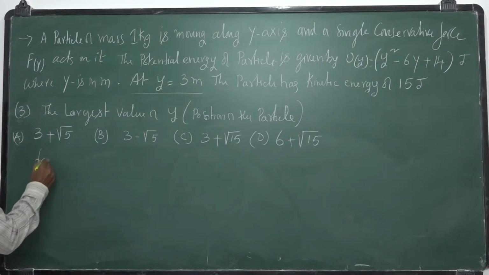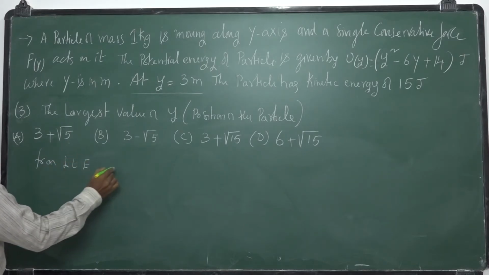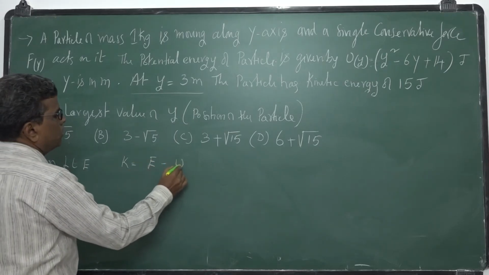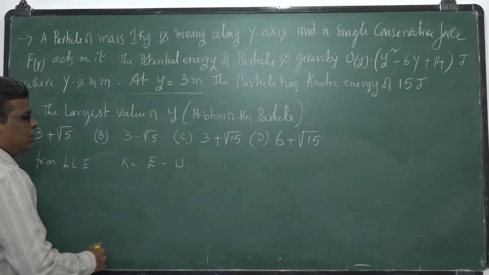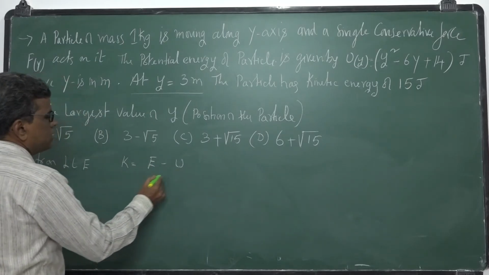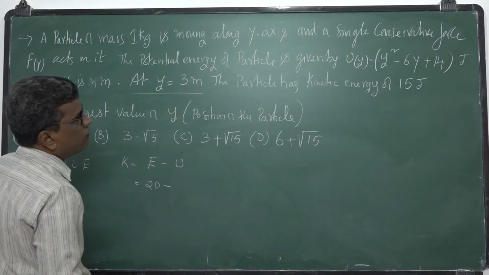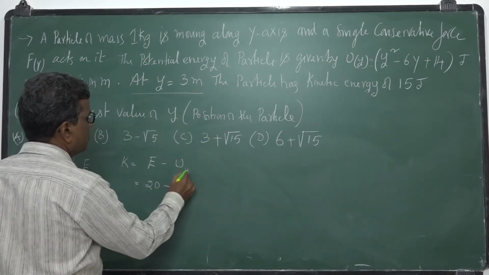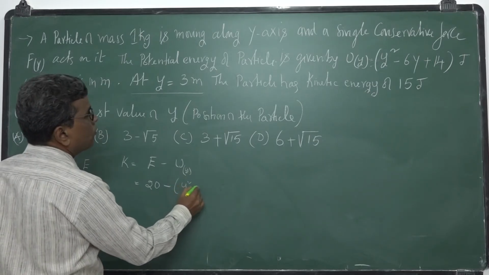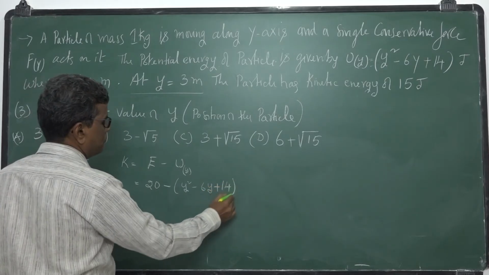From the law of conservation of energy, kinetic energy is equal to E minus potential energy, and it is always positive. So it is 20 minus U of y, where U of y is y square minus 6y plus 14.